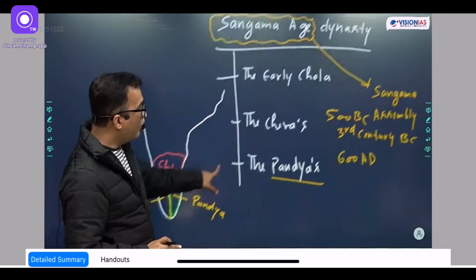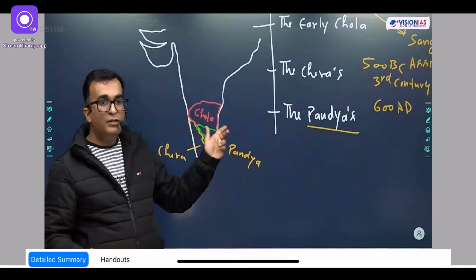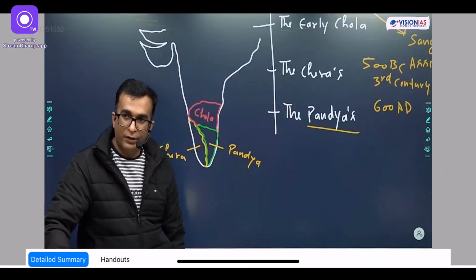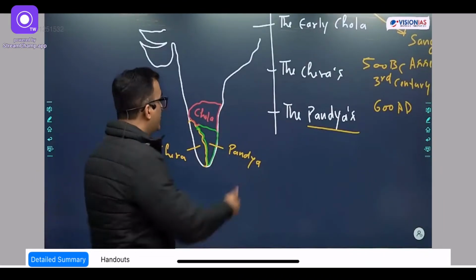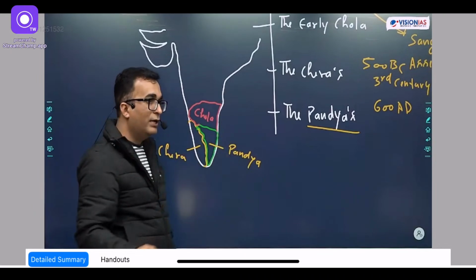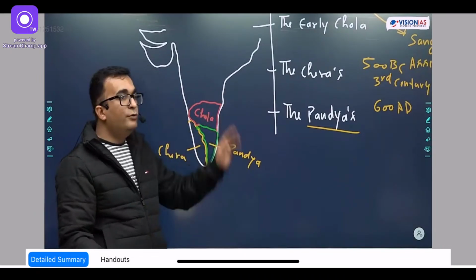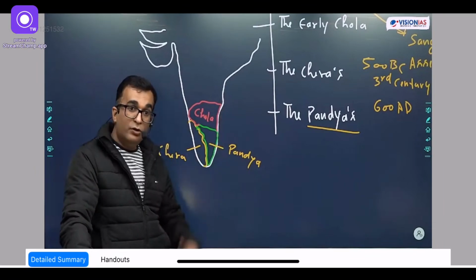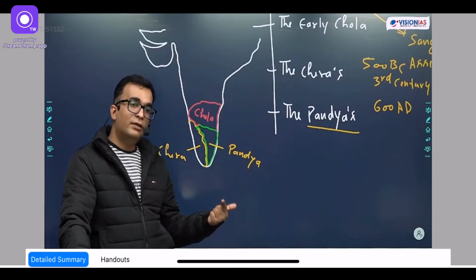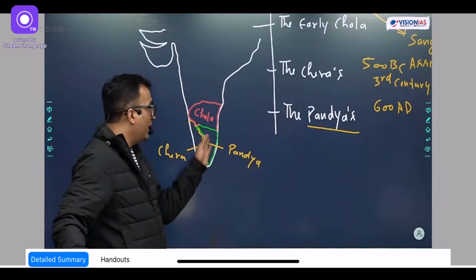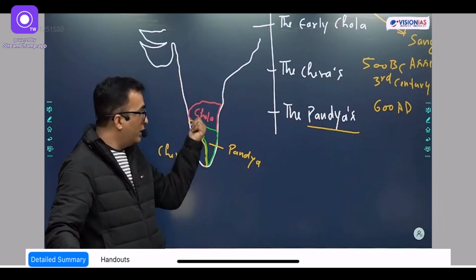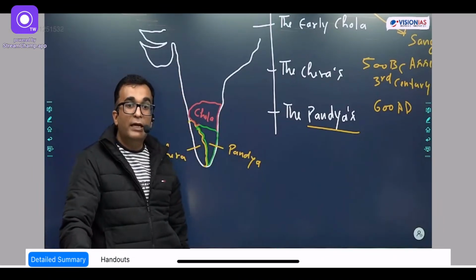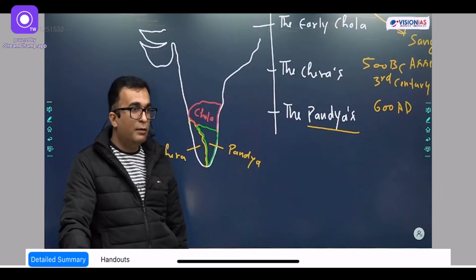Another thing: now you look at all these dynasties. These are the coastal dynasties. Okay? All of them have a big coastline. So they had very good trade relations, or oceanic trade relations, with many parts of the world. They had good trade relations with the Arab world. They had good trade relations with the Indonesian or Malay Peninsula part of the world.